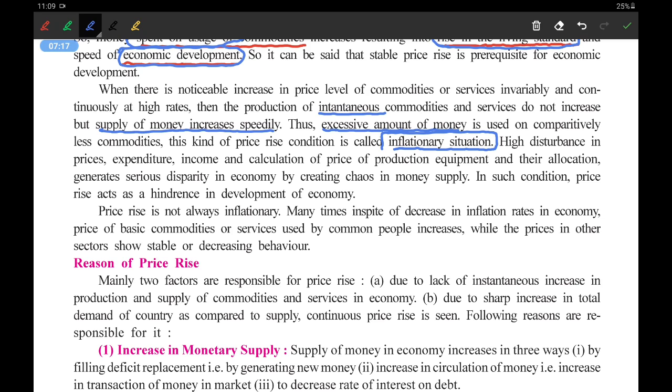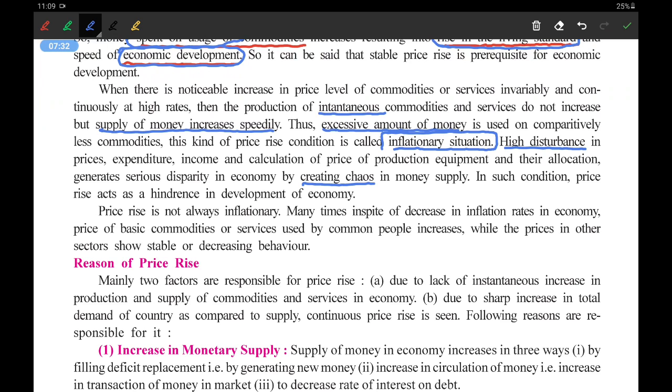As there is high disturbance, meaning fluctuation, ups and downs in prices, expenses, income and other things, that will ultimately create a problem. Chaos means problem here in the money supply.